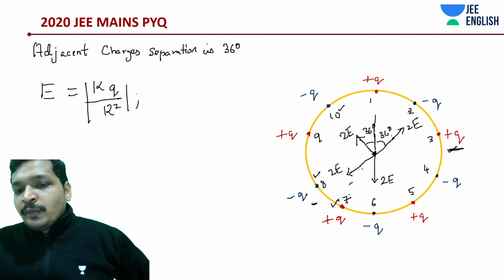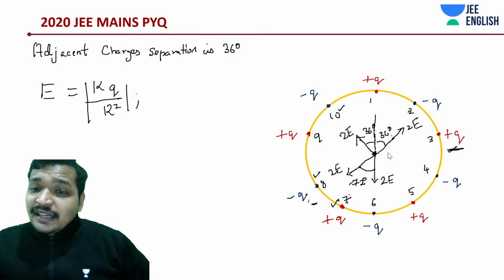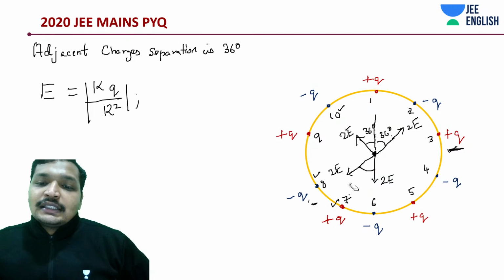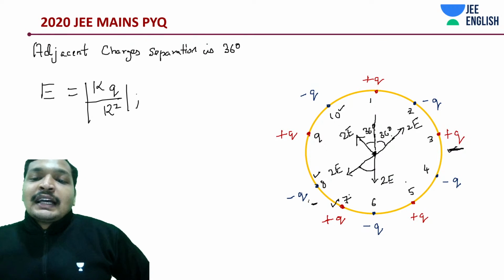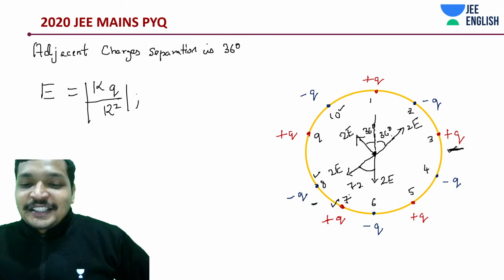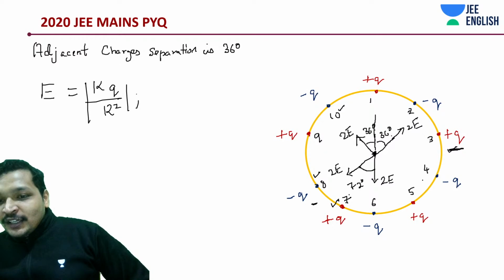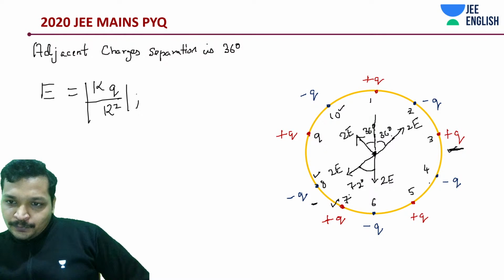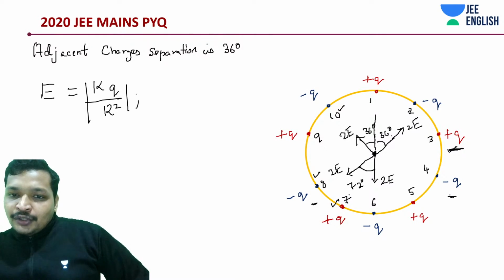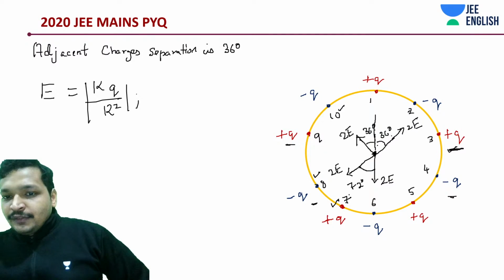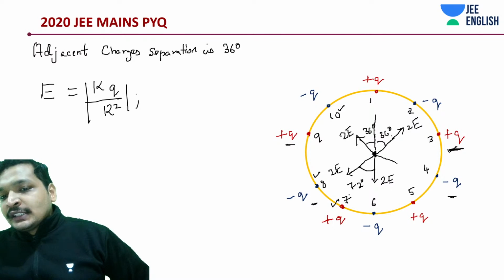How much degrees? This is going to be 72 degrees. It's actually a hyper complicated question, you know. So again, due to this minus q and this plus q, which are at 72 degrees angular separation, this time you have to accept and move on that it is going to be 72 degrees.